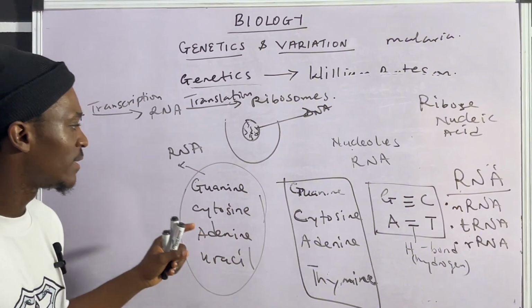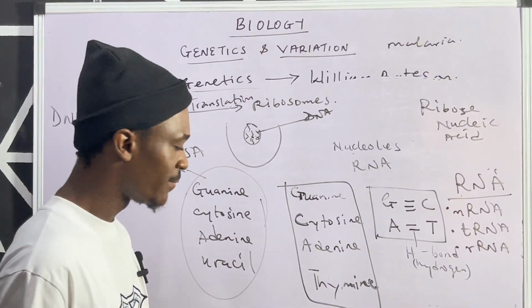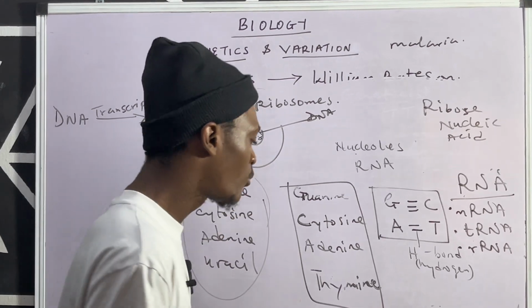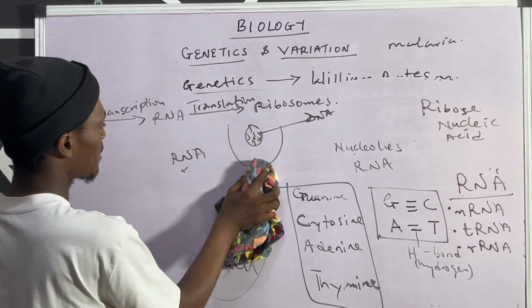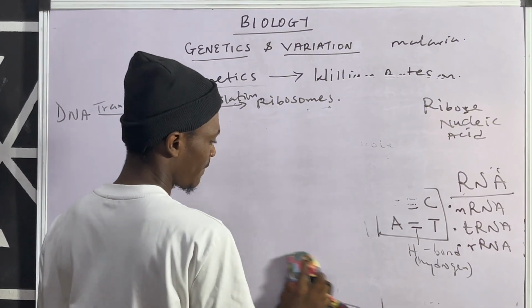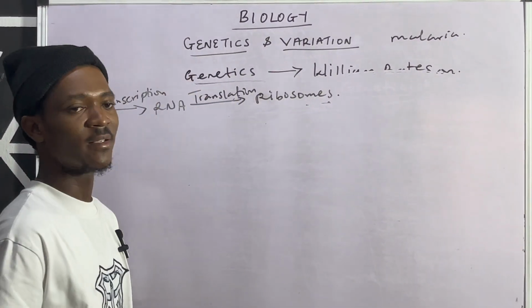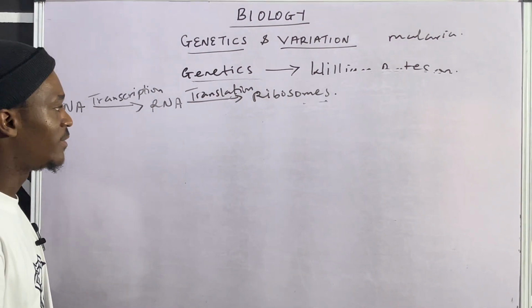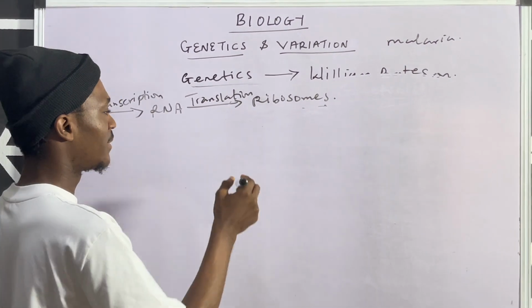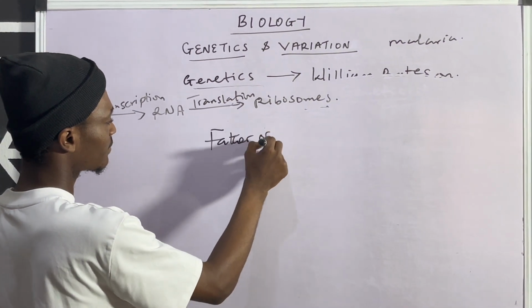We have seen the RNA and the DNA, the main things about them. Then let's quickly touch some aspects of genetics, aspects like the Mendelian principle, Gregor Mendel. Now if you are asked a question in JAMB, who is the father of genetics?